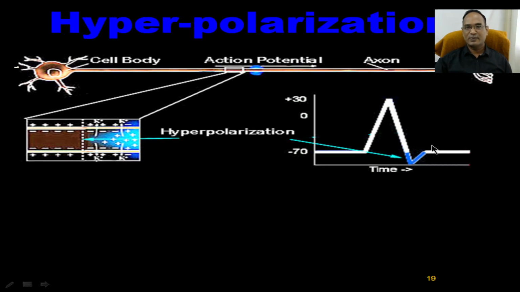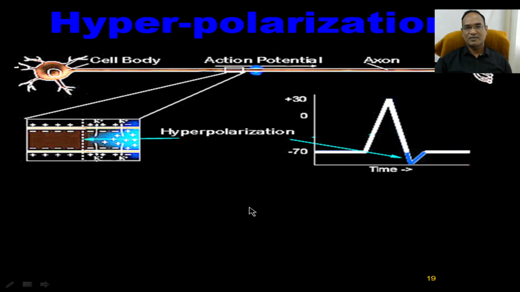After repolarization, sometimes there is a chance of hyperpolarization. Hyperpolarization is when the resting membrane potential of minus 70 goes beyond its level. In hyperpolarization, there is no possibility of an immediate action potential.